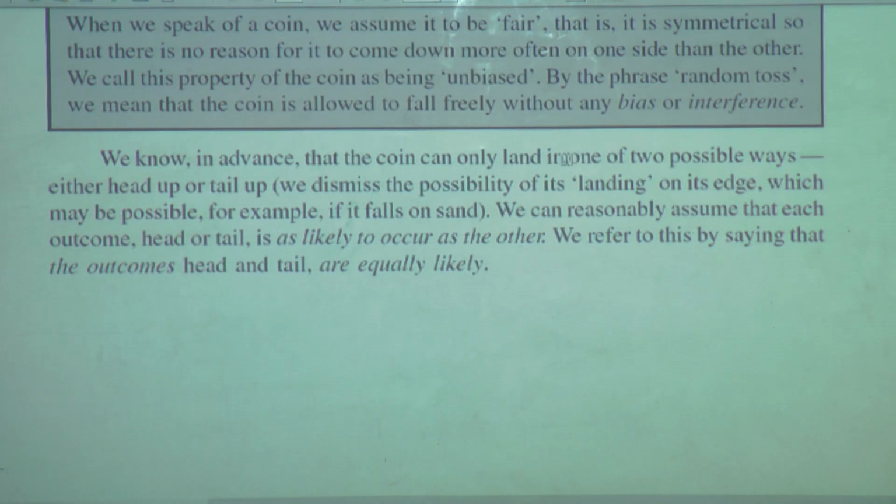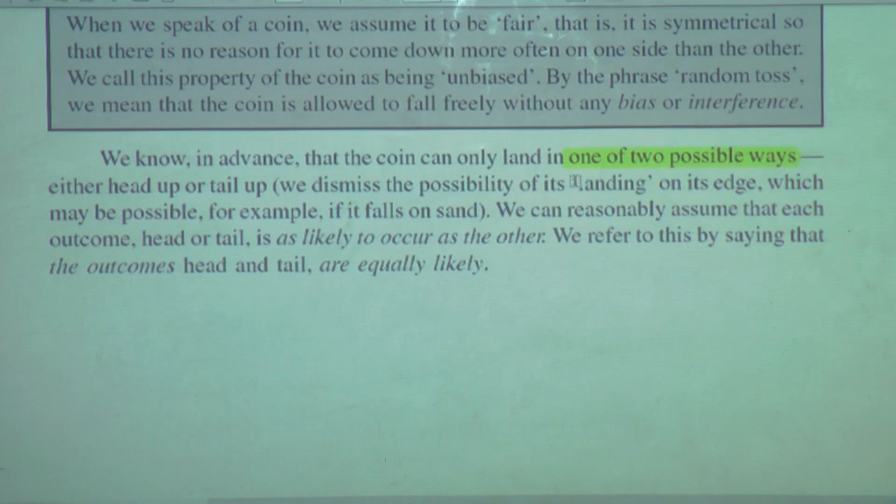The above explanation is this only. We know in advance that the coin can only land in one of two possibilities. Sometimes we say that the coin may stand vertical. No such possibilities are there. So what are the two possible ways? Either head up or tail up. We dismiss the possibility of landing on its edge.